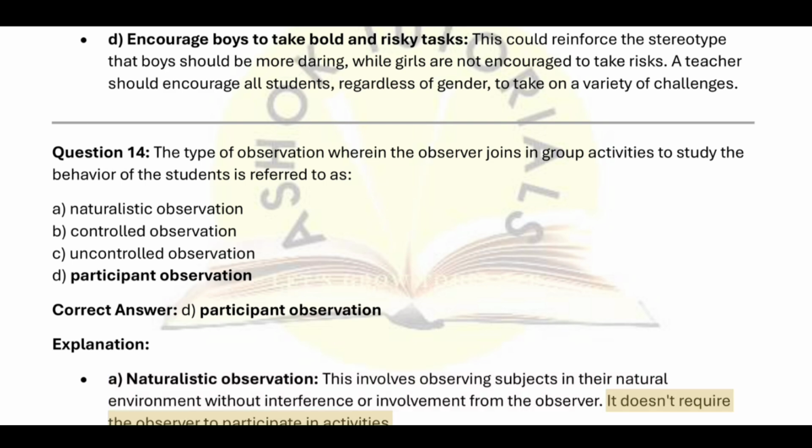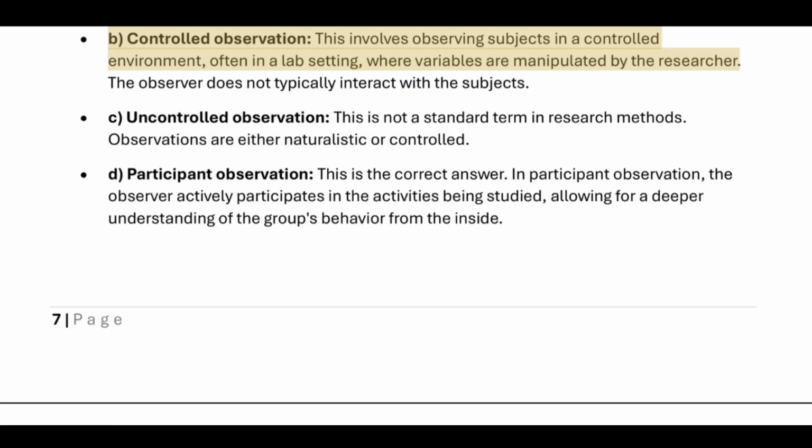It doesn't require the observer to participate in activities. B. Controlled observation. This involves observing subjects in a controlled environment, often in a lab setting, where variables are manipulated by the researcher. The observer does not typically interact with the subjects. C. Uncontrolled observation. This is not a standard term in research methods. Observations are either naturalistic or controlled.